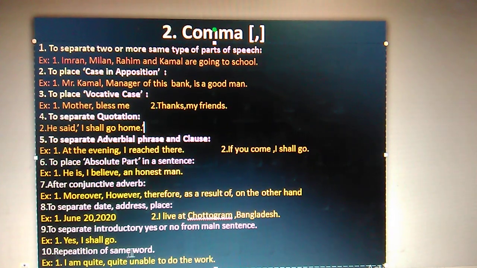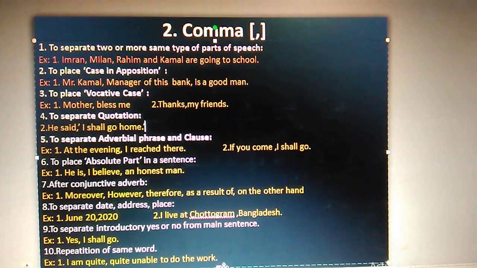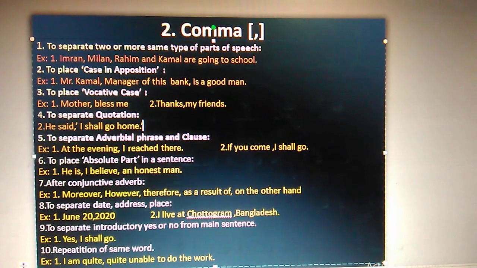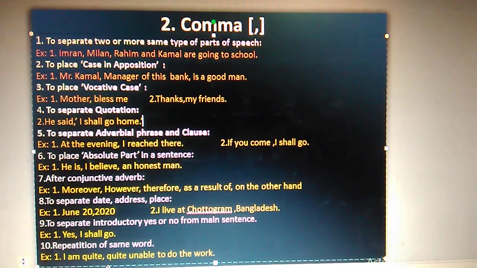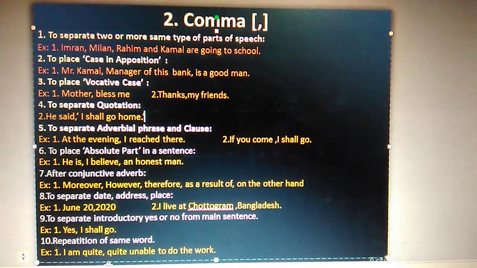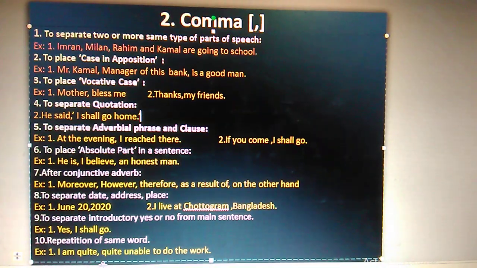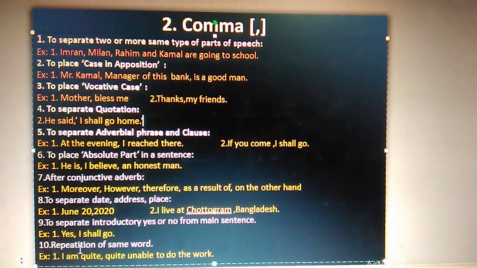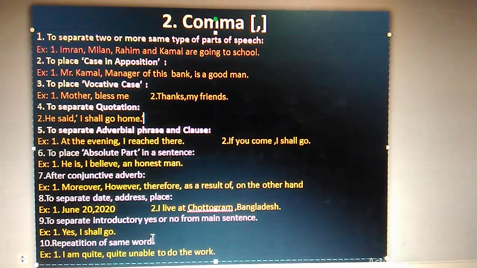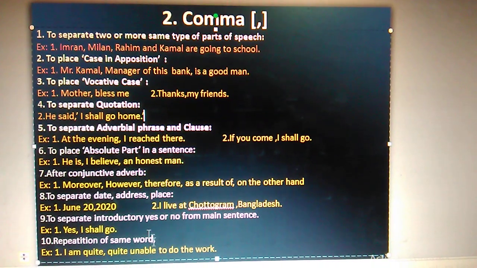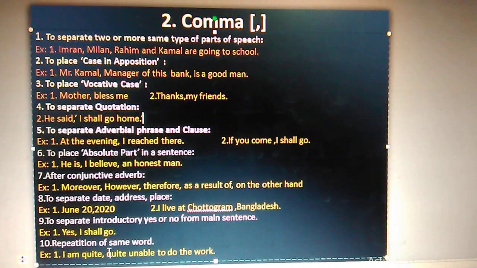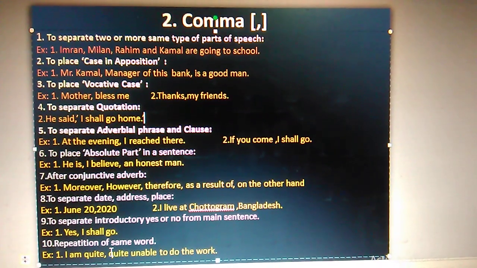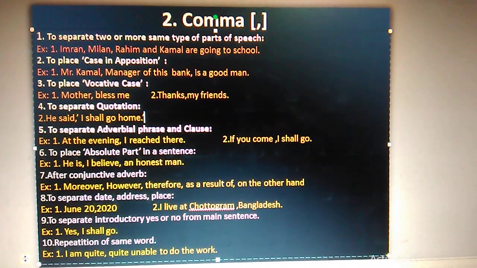Repetition of the same word. Sometimes we have to repeat the same word to give emphasis. For example, I can tell, I'm very, very happy. Or here, I'm quite, quite unable to do the work. So if you use two words together for giving emphasis, then you must use a comma.